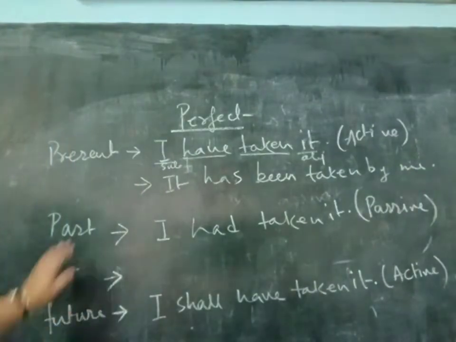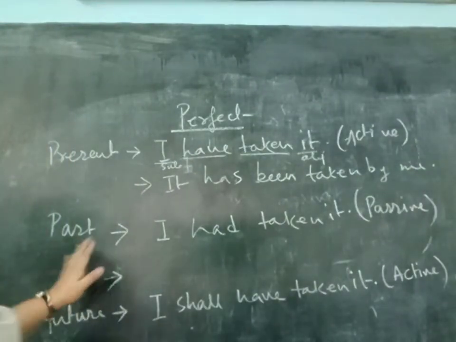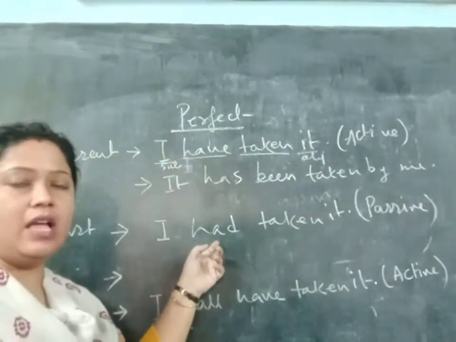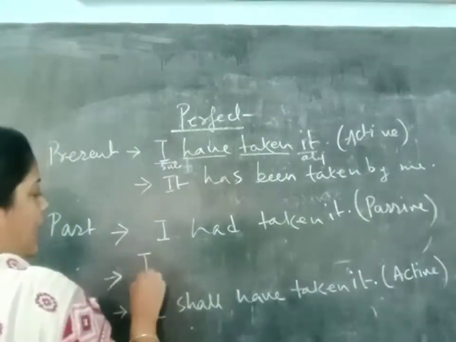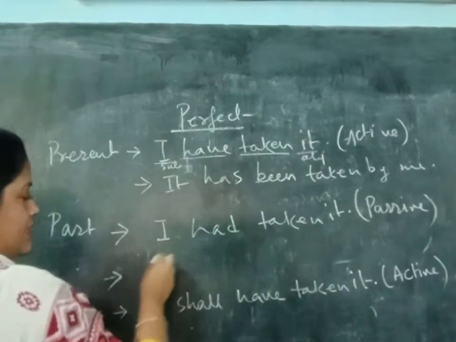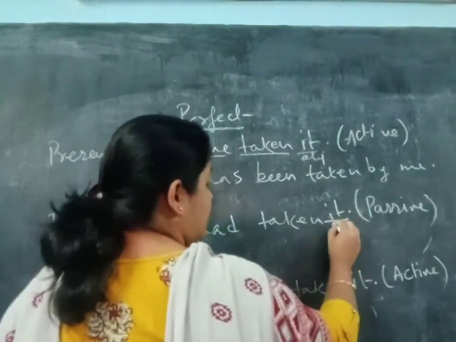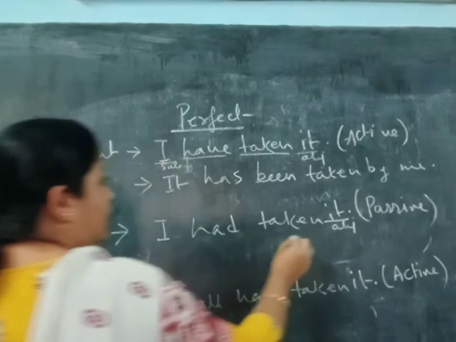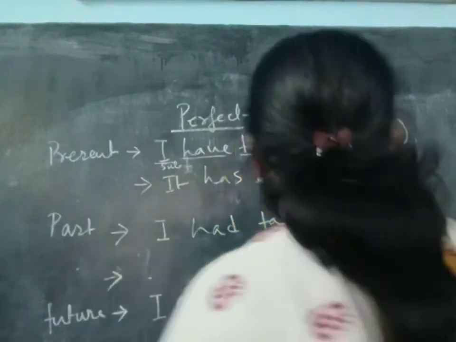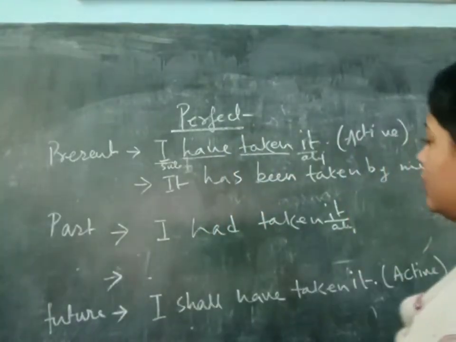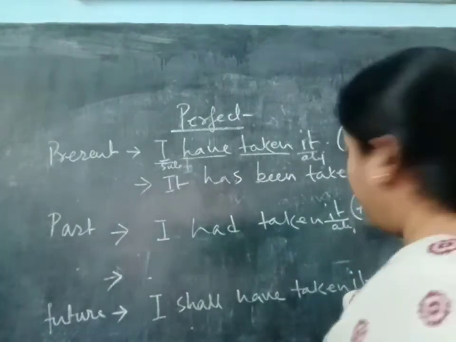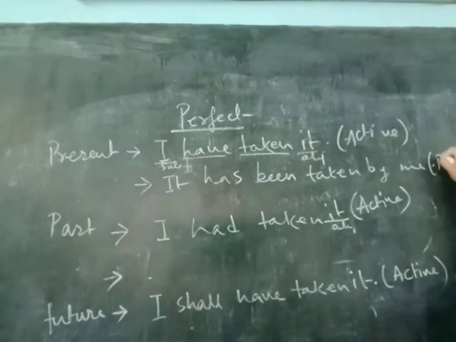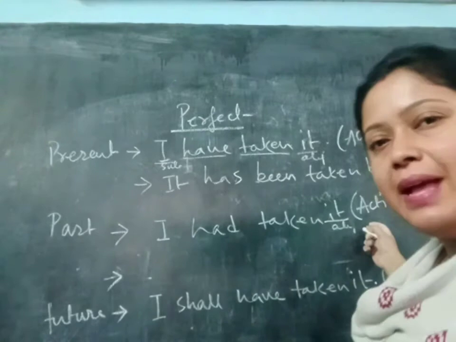Just like that, in past perfect tense, you only have to change this to had. Okay, because it is past perfect, nothing more. It is the subject, it is the object here. It is active voice, and this one is the passive. That also you will write in your copy. So from active to passive you have to change.